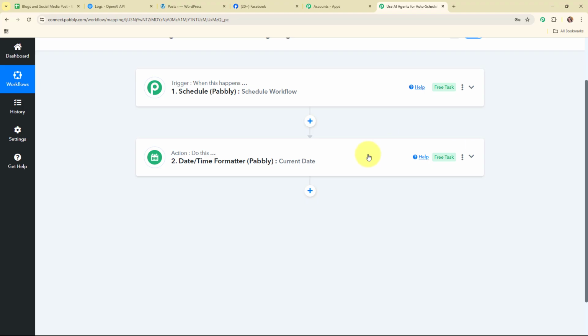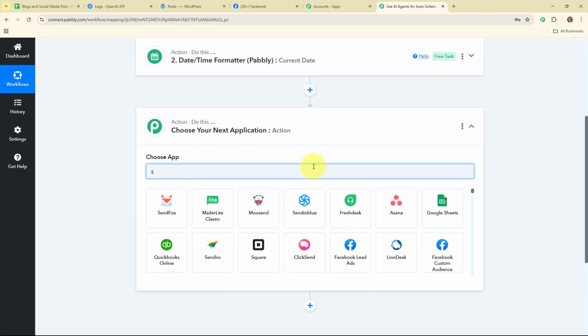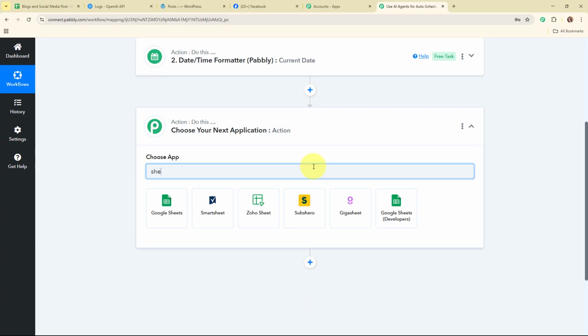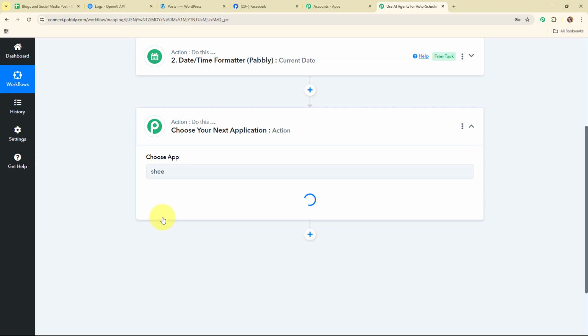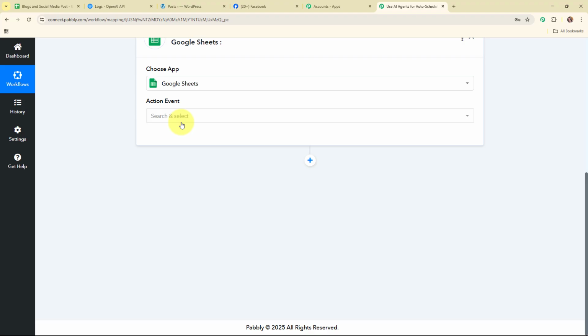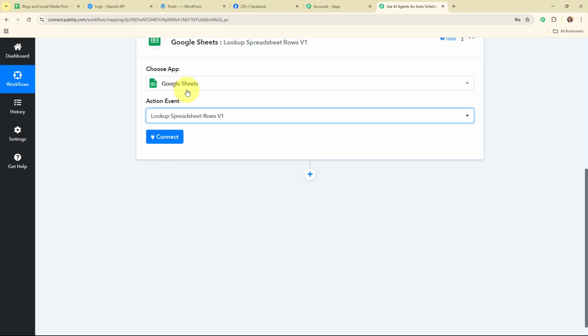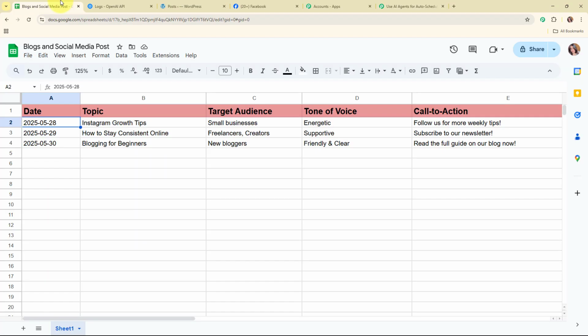So for that we are going to add another action step over here, and here in this action step I'm going to select action application as Google Sheets. So Google Sheets is a free web-based spreadsheet program that allows you to create, edit and share spreadsheets online. So in my Google Sheets action step, I'm going to select my action event as lookup spreadsheet row v1. Alright, so by using this particular action event, I'm going to look up for the value over here in my Google Sheets based on the current date, and then I'm going to extract the particular row that is added over here for this particular date.